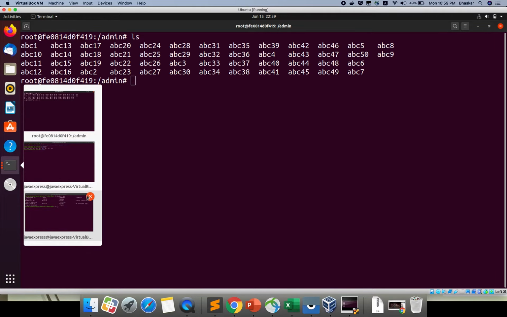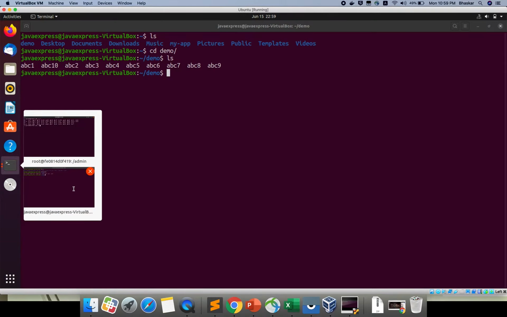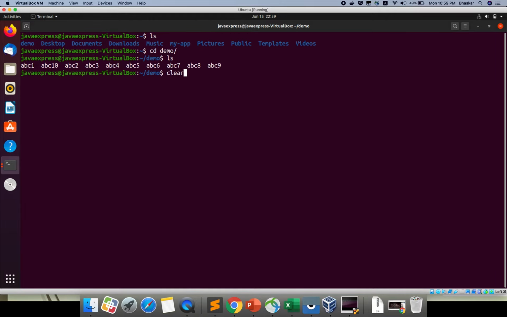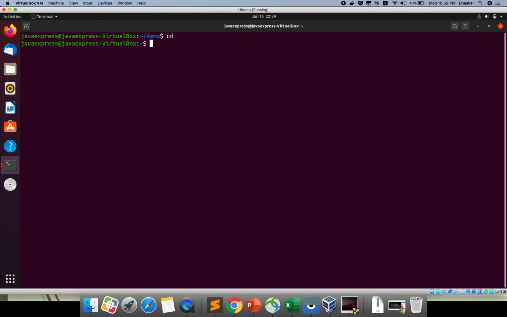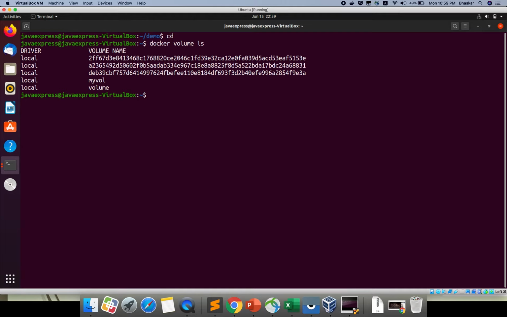I'm leaving this terminal and coming here. If you run docker volume ls, this is your volume name. I already explained how to inspect a volume: docker volume inspect your volume name.